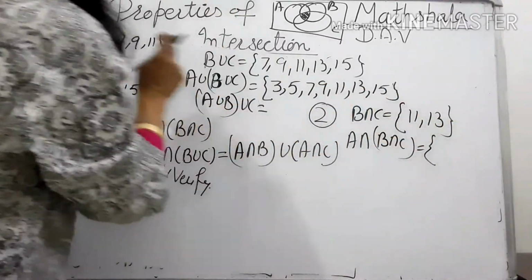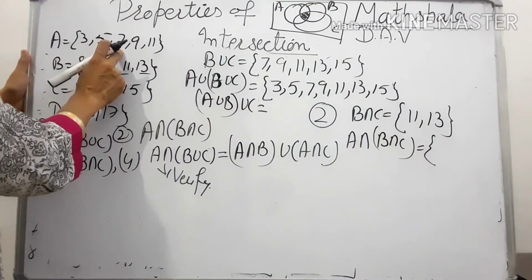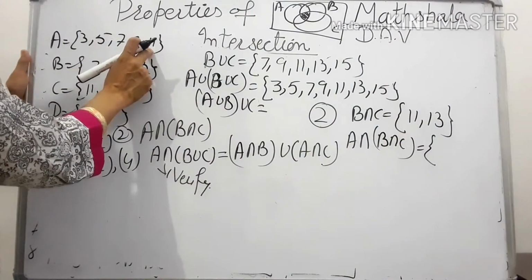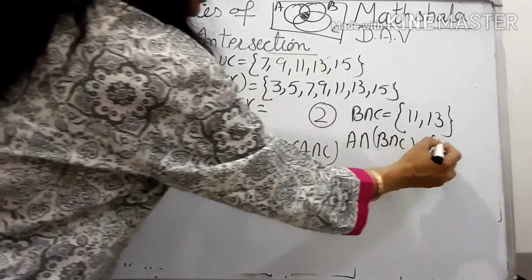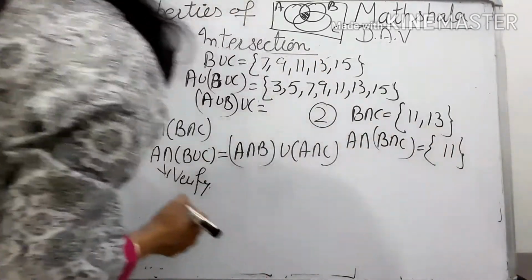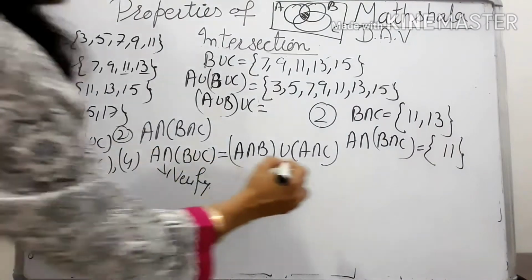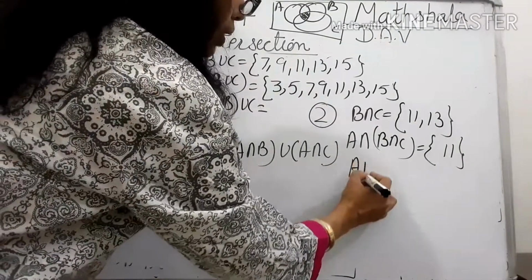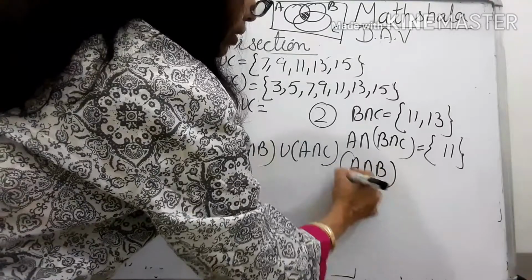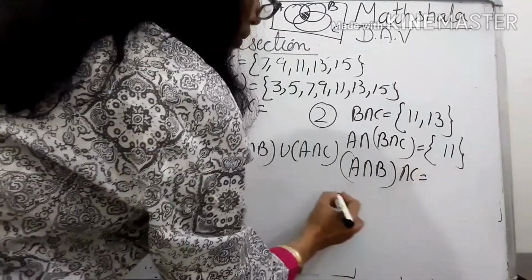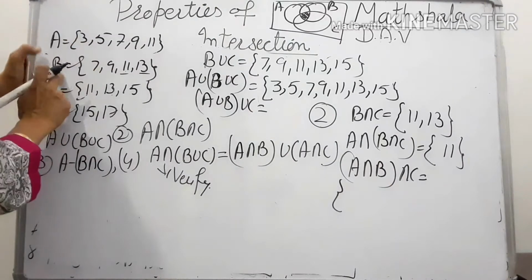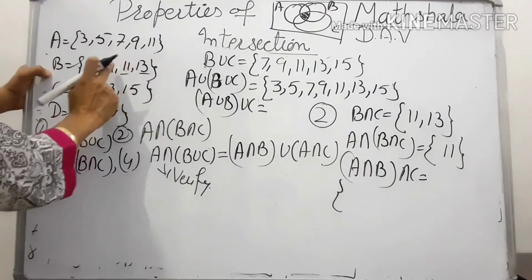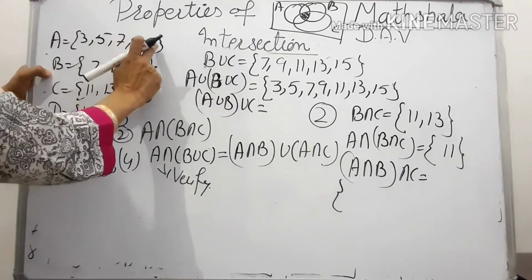This is B intersection C and this is set A. Which element is common? Which is present in both the sets, in this set and in set A? It is only 11 which is present in both the sets. And you can verify with this also. You can check that this is also the same. एक बार चलो check कर लेते हैं. What is A intersection B? Common elements 7, 9 and 11.